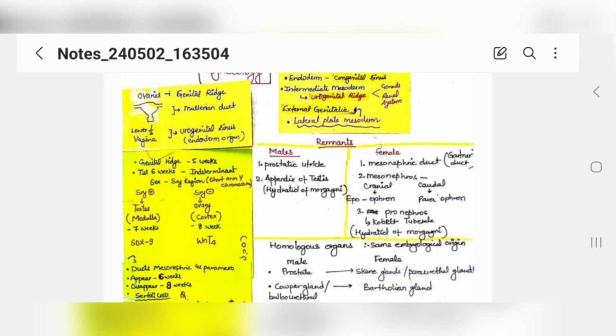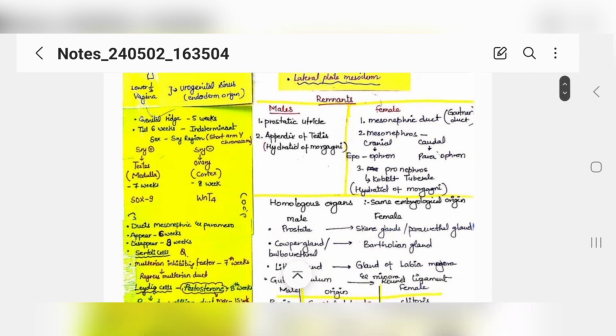Then you need to learn this, that testes are formed in the seventh week, and ovaries are formed in the eighth week, okay. And these are the genes which are responsible, that is SOX9 for testes and WNT4 for ovaries. All right. Okay, now the remnants. You need to learn this.